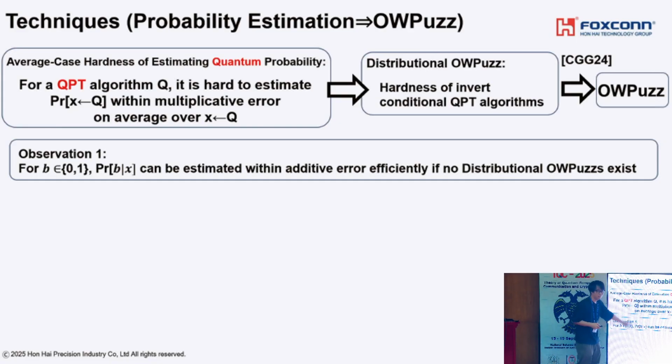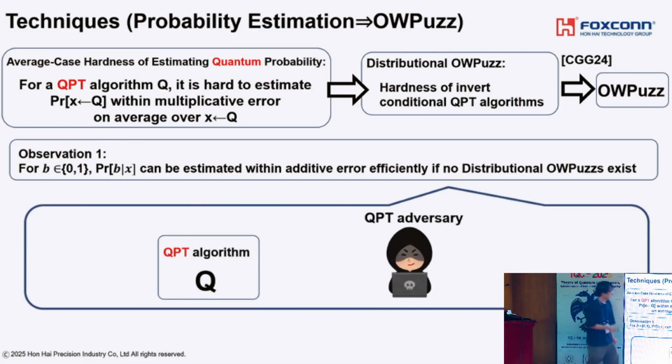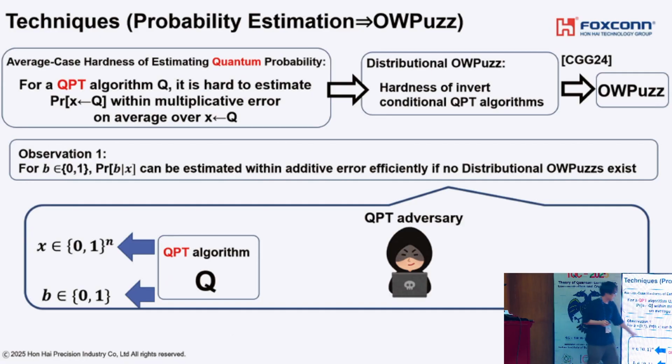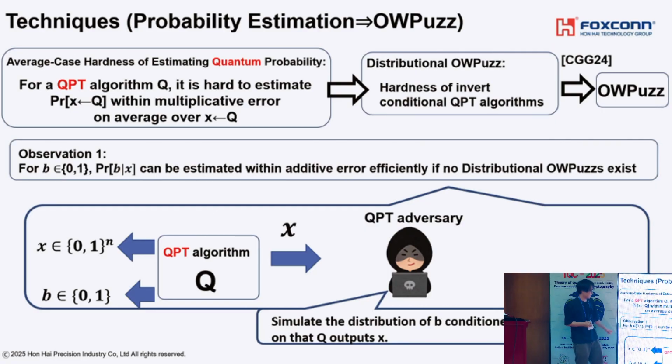Let me explain the intuition of this. For this, let me explain the definition of distributional one-way puzzle. A distributional one-way puzzle is an assumption that there exists some quantum polynomial time algorithm Q that outputs X and B. This is the informal definition. X is sent to the adversary. The task of the adversary is to simulate the distribution of B, conditioned on the algorithm Q outputting X. So this is the assumption.